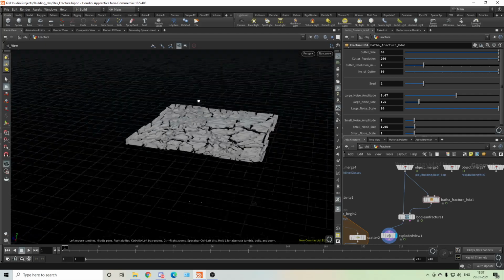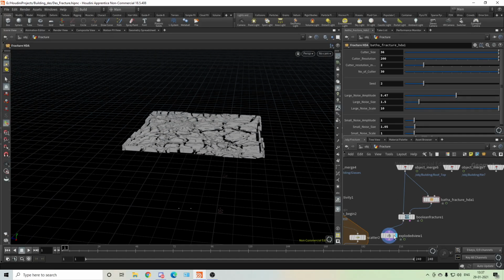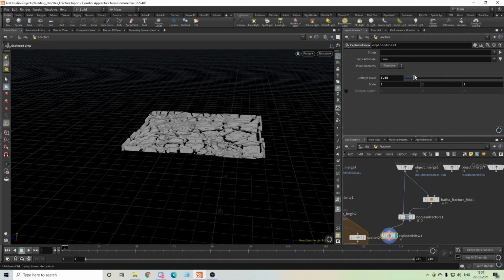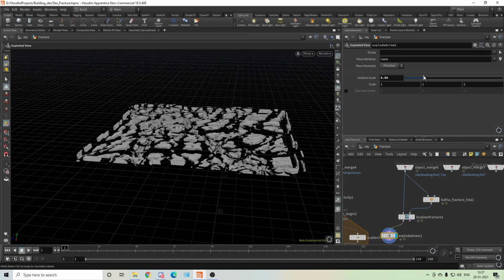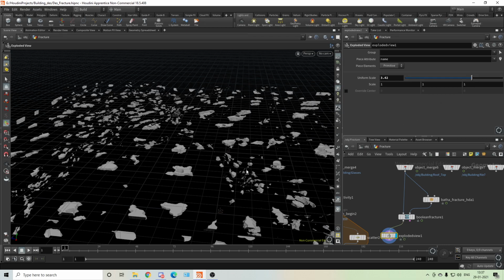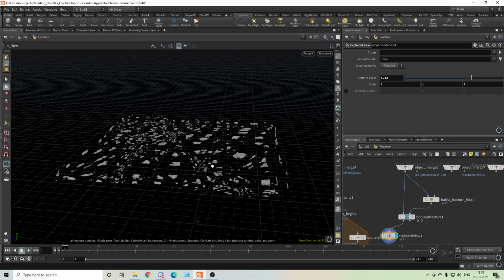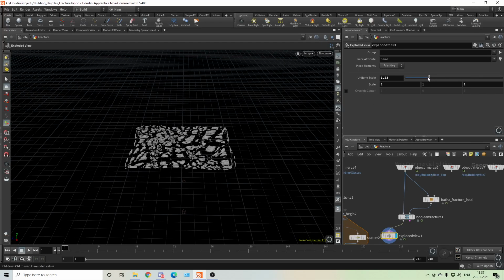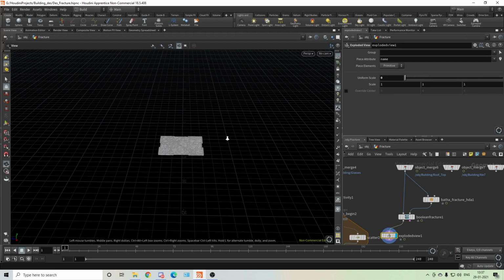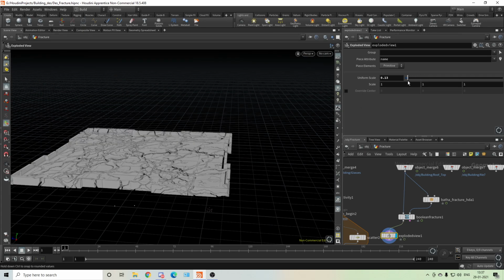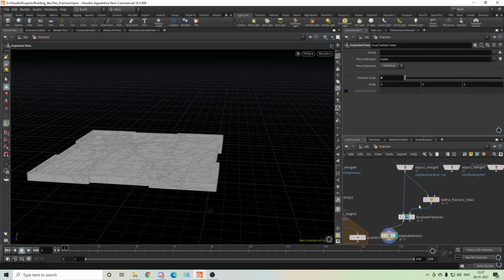So we have this, and I hope it is okay. I didn't change a lot of settings, but there are a lot of small parts, and there are too many small things. You can see. So if we have to simulate this, we will die. So we have a tool which we'll use when we do simulation. So we will remove these small things.